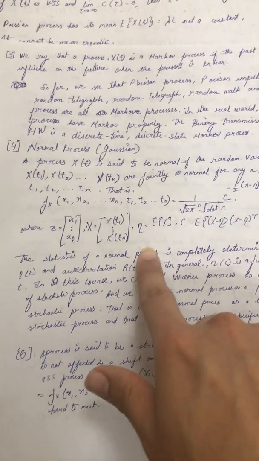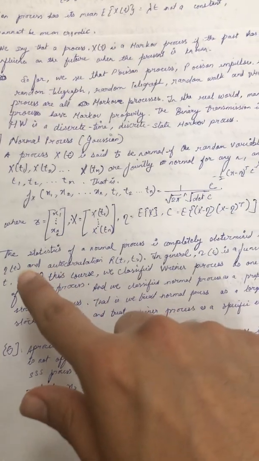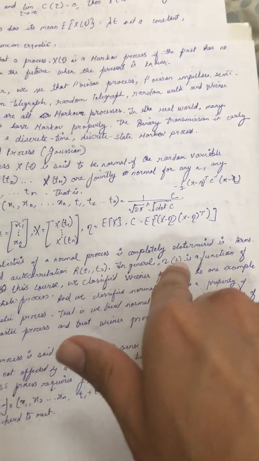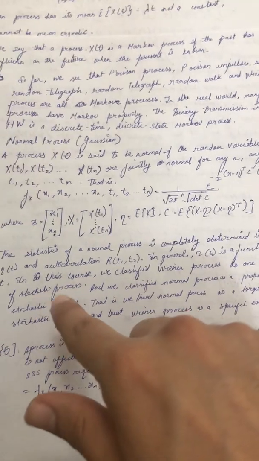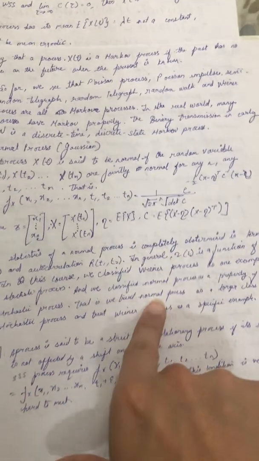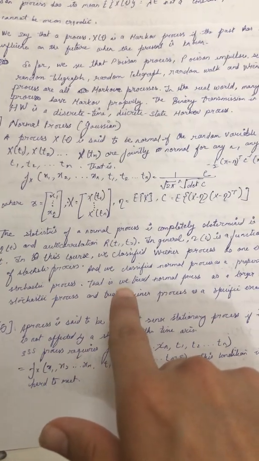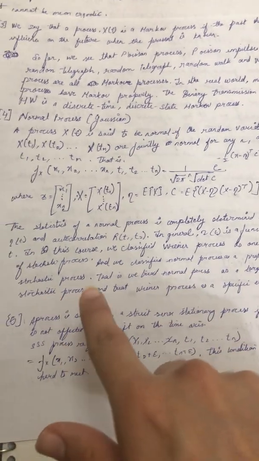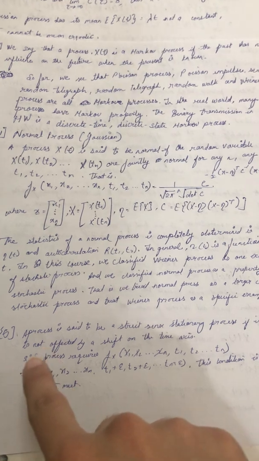The statistics of a normal process is completely determined in terms of eta(t) and autocorrelation R(t1, t2). In general, eta(t) is a function of t. In this course, we have classified the Wiener process as one example of a stochastic process, and we have classified normal as a property of a stochastic process. That is, we treat normal process as a larger class of stochastic process, and we treat the Wiener process as a specific example.